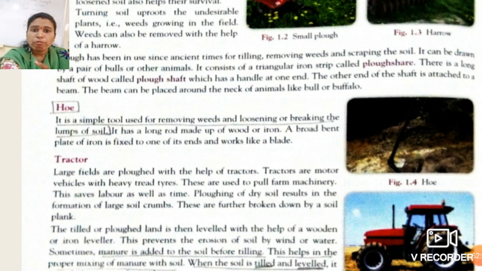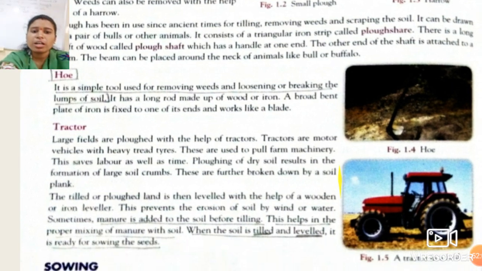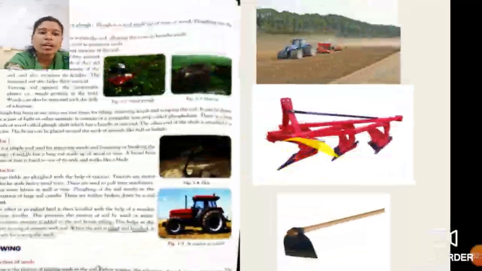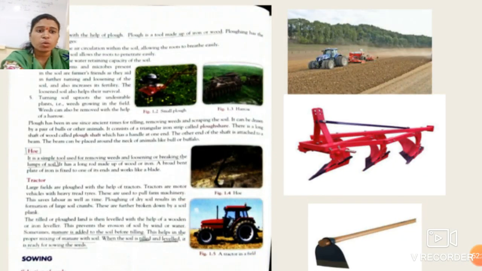When the soil is tilled and leveled, it is ready for sowing the seeds. Whenever you level and till the soil, only then will the soil be prepared. So this is all about the preparation of soil, and these are the instruments used for it. After the preparation of soil, the soil will be ready for sowing.